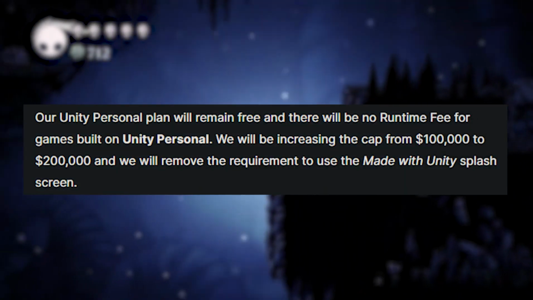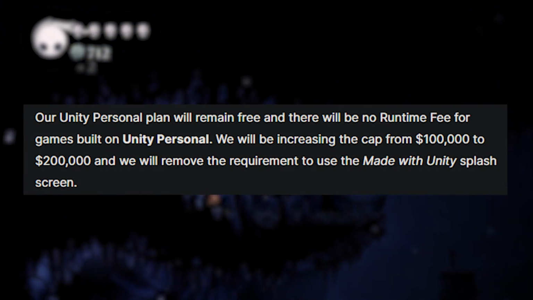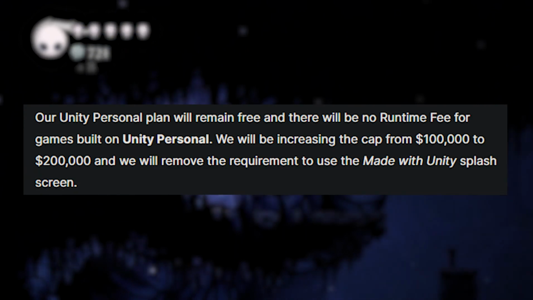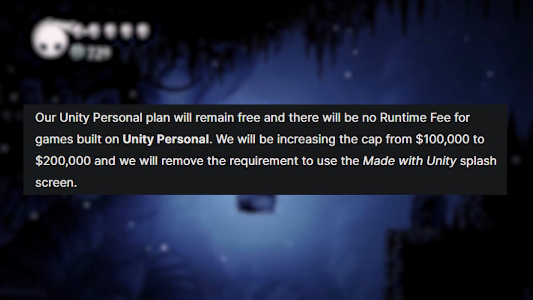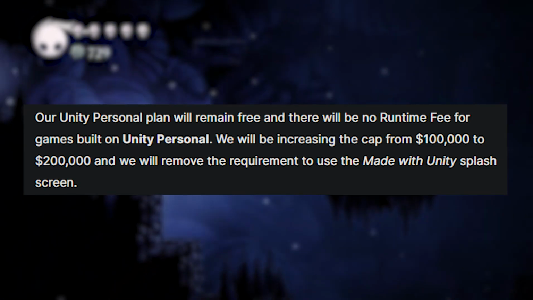Some more good news is that it's not mandatory anymore to have the Made with Unity splash screen. This is great since some people don't want to be associated with Unity at all, especially after all this controversy, or just don't want to give them free advertisement, and well, Unity hadn't given this opportunity to developers in ages.